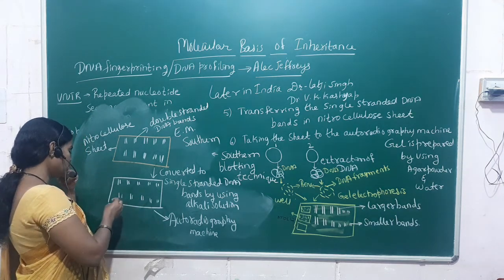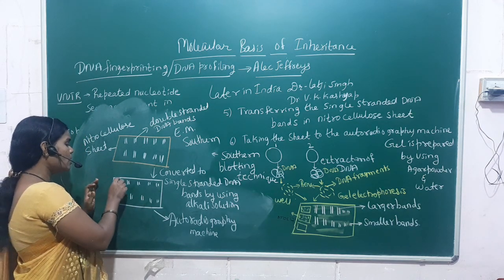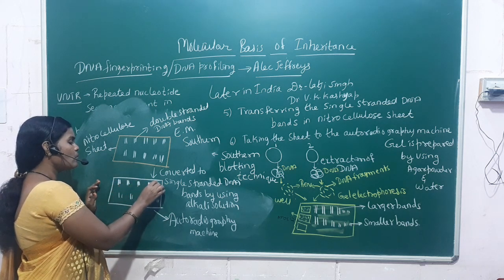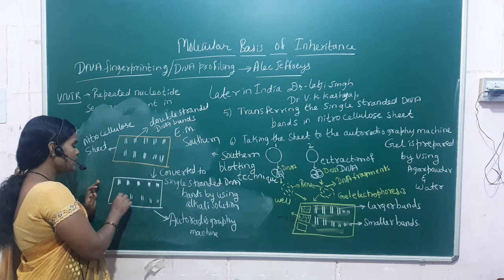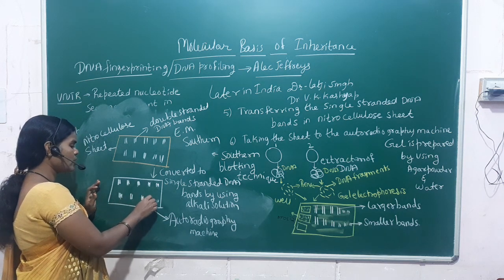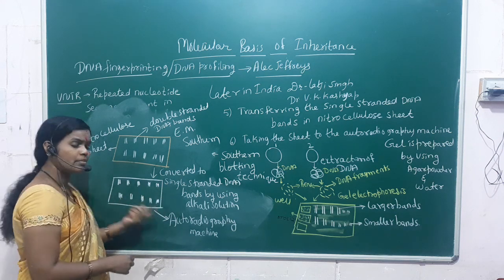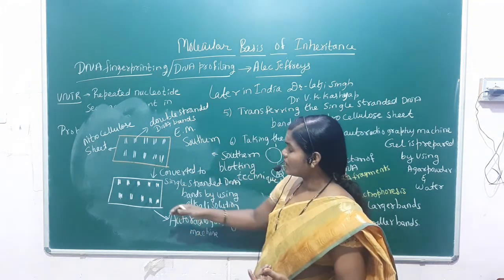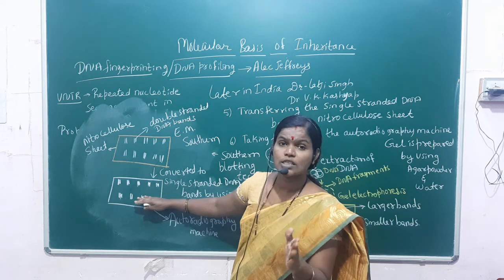Now after that, whichever sample is showing more than 85 to 90% matching with the victim, there we are going to identify the suspect.